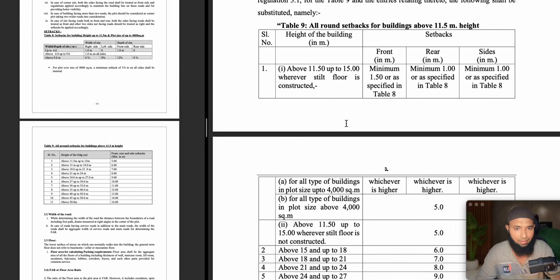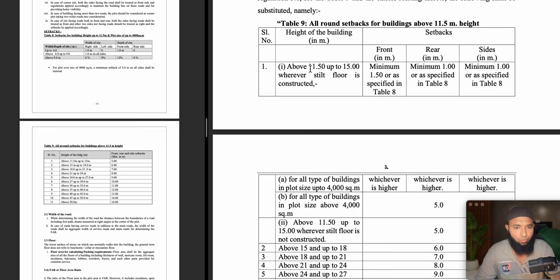So let us understand. Above 11.5 meters up to 15 meters. Above 11.5 meters means it would be wherever stilt floor is constructed. So here they are clearly telling wherever stilt floor is constructed. Now, stilt floor we are not going to calculate under height, what they have told in the new rules. So 11.5 meters, how many floors does it go up to?